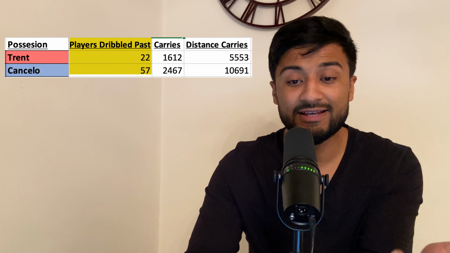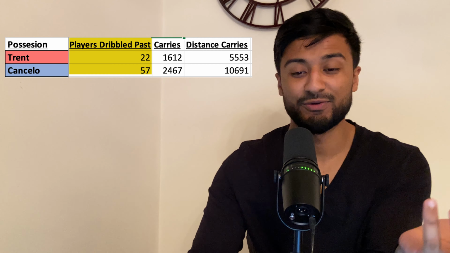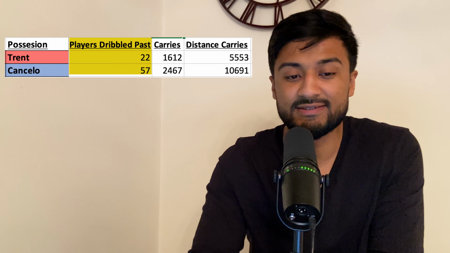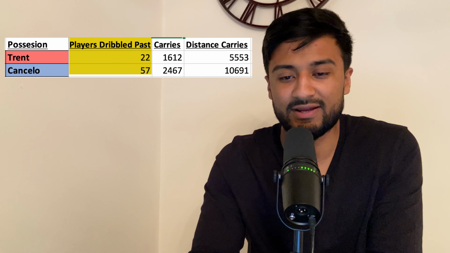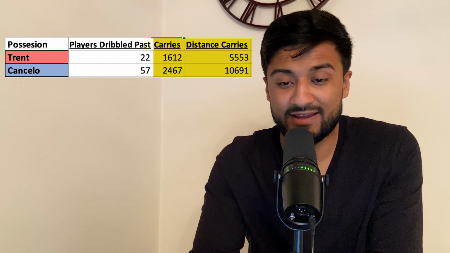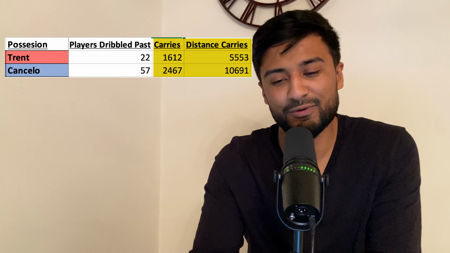And then if we look at players dribbled past, Cancelo 57, Trent's only got 22. Again, Cancelo, this is just great stats to show that he's basically as good as a winger, and how he can play from right back or left back. And then if we look at the carries, Cancelo's way ahead on the carries. Distance carried, Cancelo is almost double.